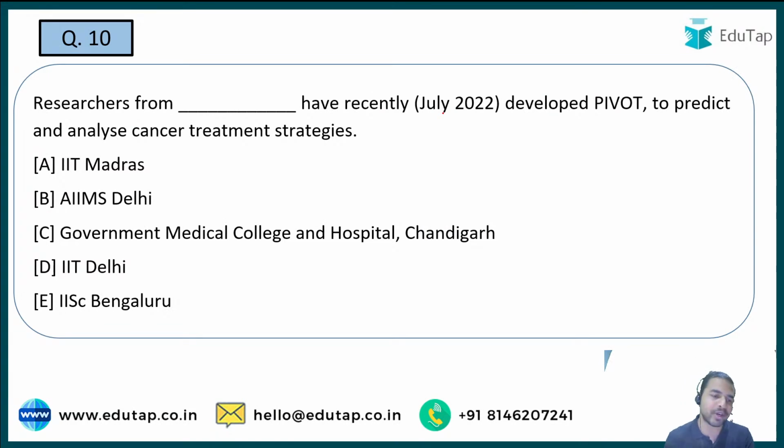And here you are required to tell me the name of one of the Indian institutes. इन्होंने recently develop किया है Pivot in order to predict and analyze the cancer treatment strategies. See, Pivot is basically used to predict and analyze the cancer treatment strategies, and you are just required to tell me the name for this particular thing. So is it IIT Madras, AIIMS Delhi, Government Medical College and Hospital Chandigarh, or is it IIT Delhi or IISc Bangalore? So please kindly quickly tell me the right answer in the comment section. Choose one right option here.